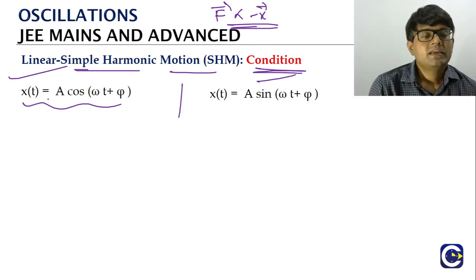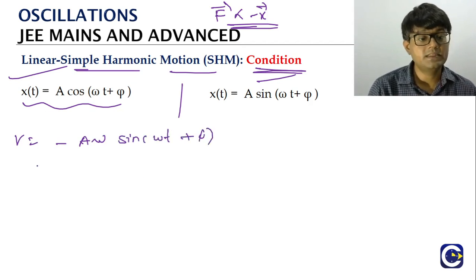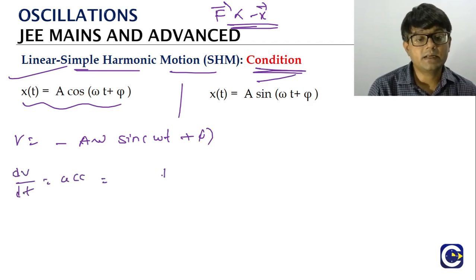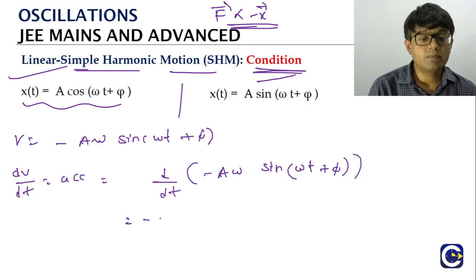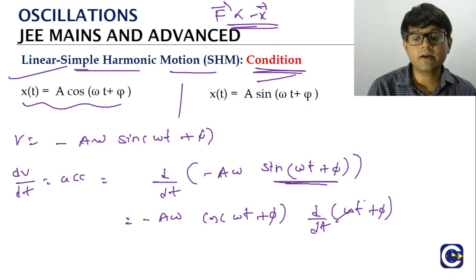If you look at it, x is equal to a cos(omega t plus phi). You take a derivative of this, already we got it: minus a omega sine(omega t plus phi). This is the velocity. If you take a derivative of the velocity, that is what is going to give us the acceleration. So minus a omega is a constant. Derivative of the sine function is cos. And then we will have, of course, the derivative of omega t plus phi. What is the derivative of omega t plus phi? Omega will come.